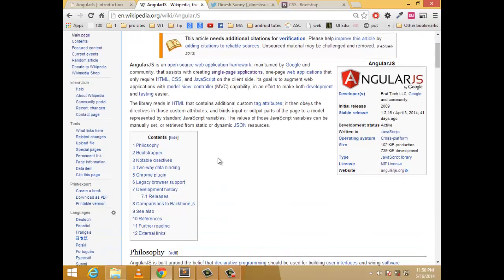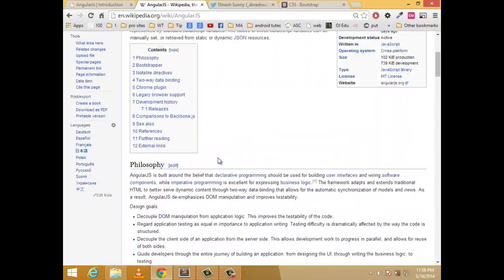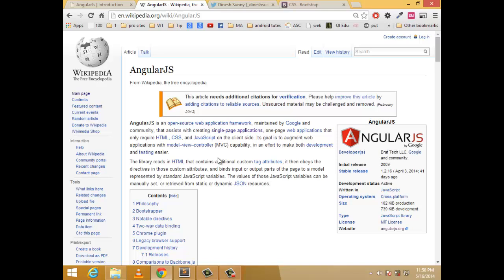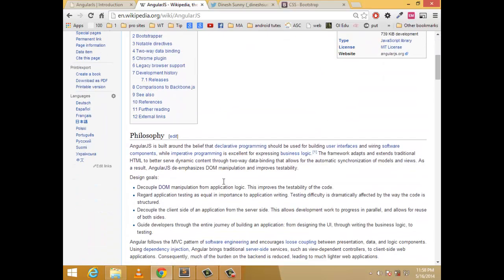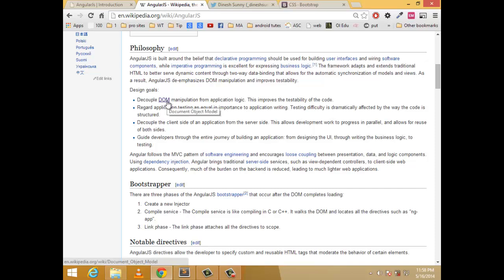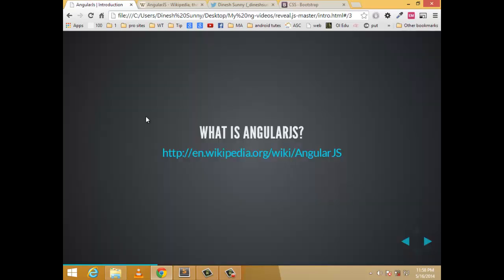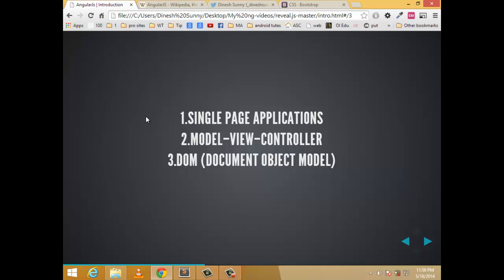Reading the whole documentation of AngularJS is somewhat difficult, but the three terms I am picking now are very important to understand the AngularJS framework: single page application, Model View Controller, and the Document Object Model. I will explain these three main terms which depict an AngularJS page or AngularJS application.